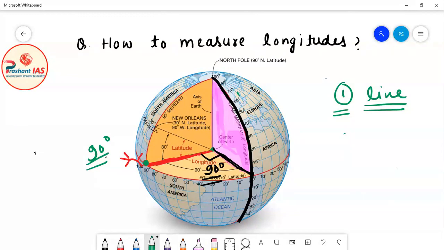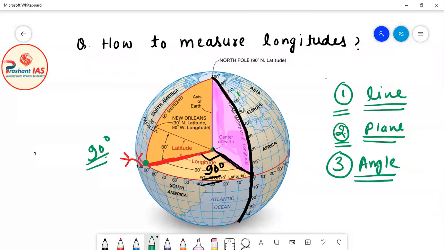Then the second step is that you have to identify where the plane of prime meridian is. We have identified that this pinkish portion is the plane of prime meridian. Then the third step is that you have to measure the angle between that line and the plane of prime meridian.